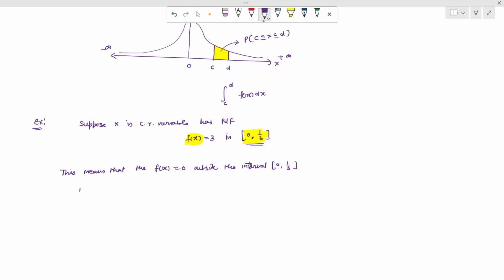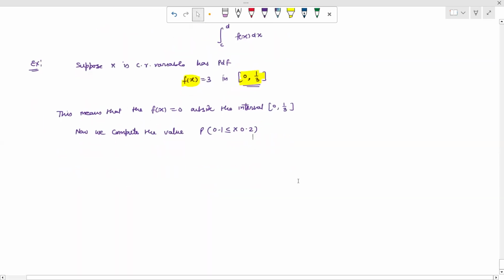So now we compute the value. When we are going to compute the probability that the random variable lies between 0.1 and 0.2, we know that the random variable x lies between 0.1 and 0.2.